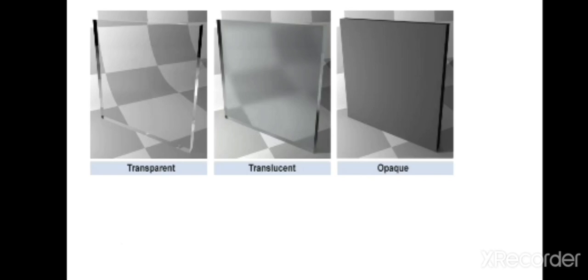If you see here, clearly you can identify which is transparent, translucent and opaque. Which can be seen very clearly, that is transparent; which you can see partially, that is translucent; and which cannot be seen through, that is opaque.